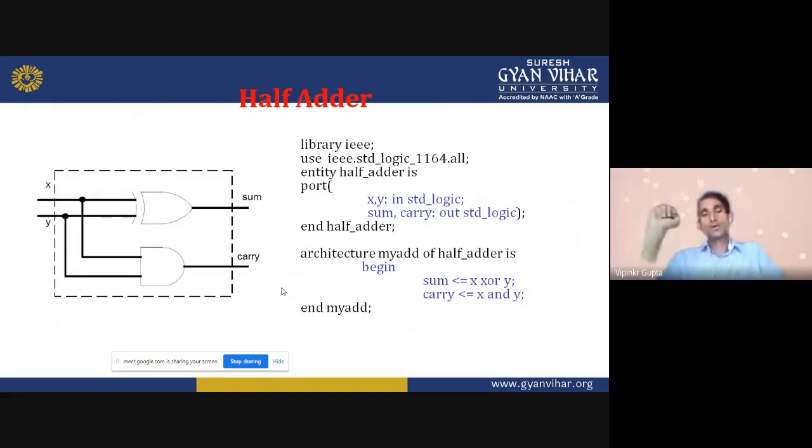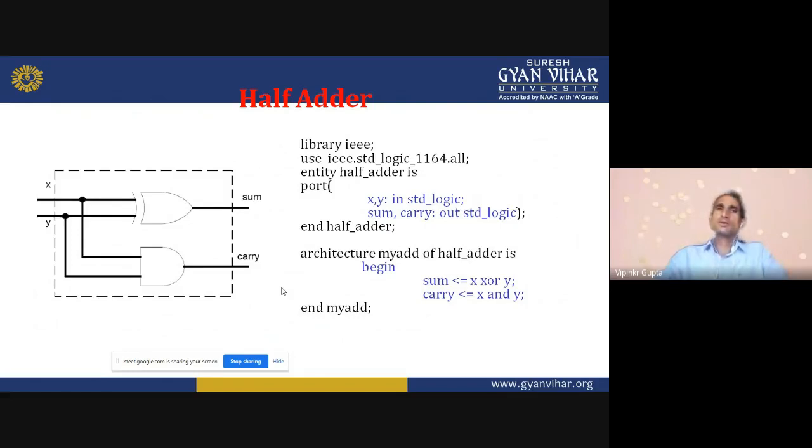First of all, we are designing the truth table of that half adder. There are two inputs X and Y. So total number of combinations, how many? Four combinations, because 2 raised to n, with n equal to 2, gives four. So when input is 0 0, that means X is equal to 0 and Y is equal to 0, then what is the sum and what is the value of carry?